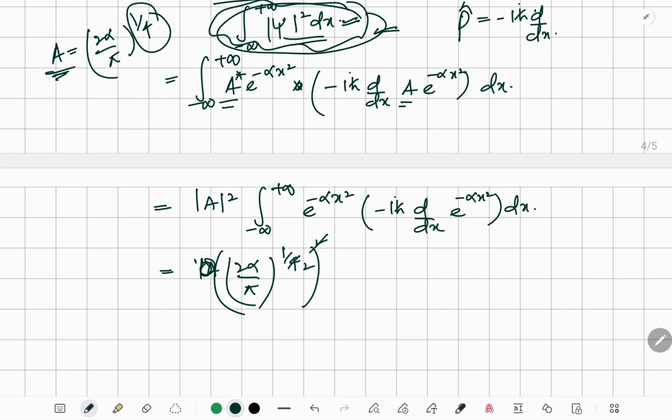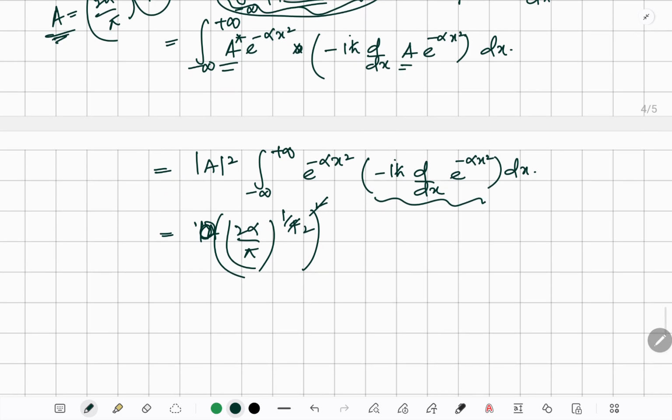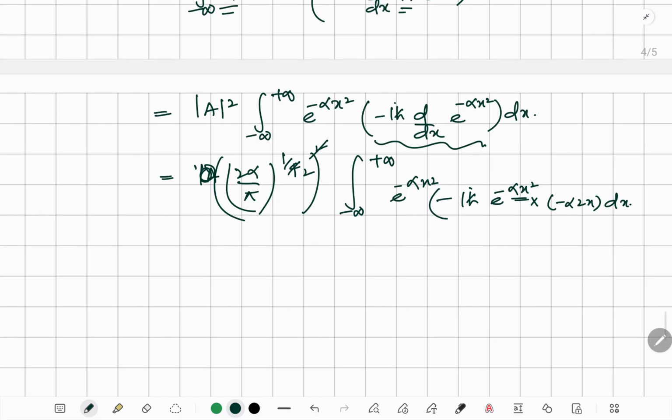So if you evaluate this thing, minus infinity to plus infinity e power minus alpha x square and minus iota h cut e power minus alpha x square into d by dx of minus alpha x square, dx. I believe I did it right.